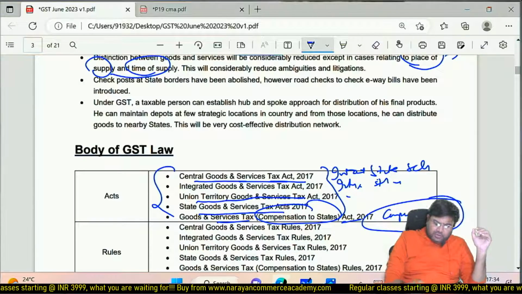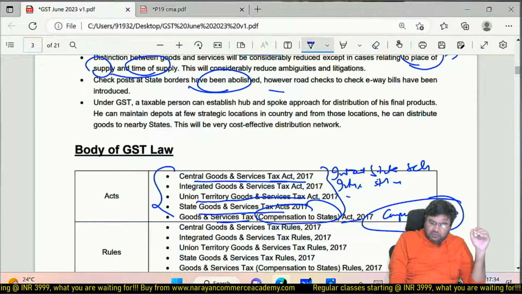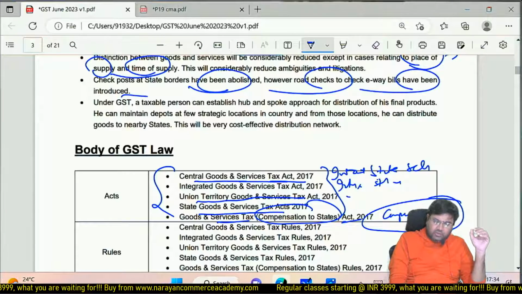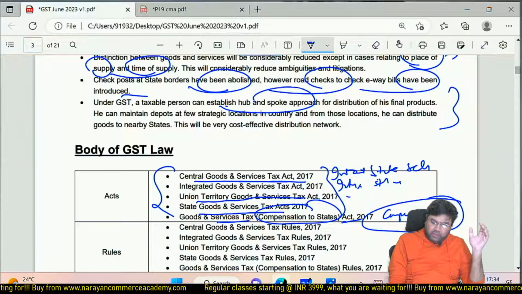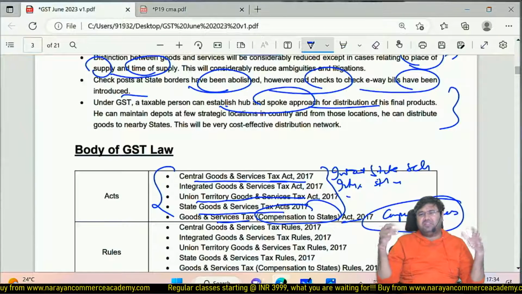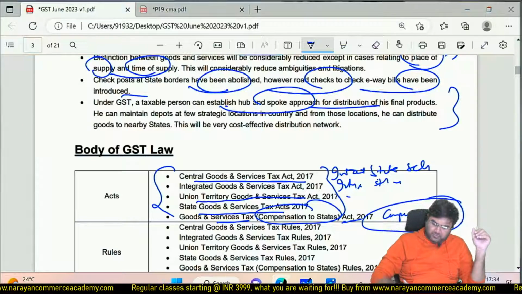Now checkposts at the state border have been abolished. However, road check to check e-way bills have been introduced. So this also we are going to discuss later. Now hub and spoke approach is possible. Well, what is this hub and spoke procedure?